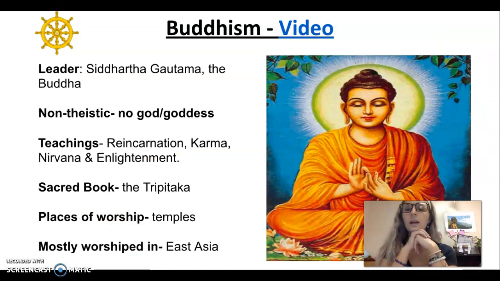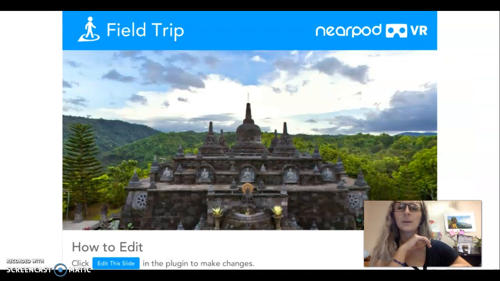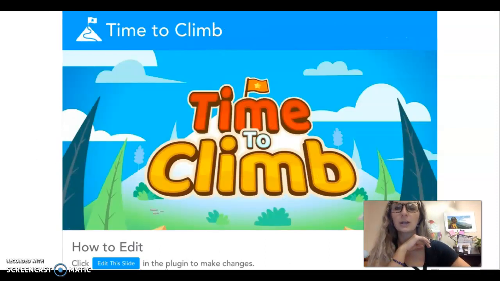Buddhism. Leader is Siddhartha Gautama or the Buddha. Non-theistic, so there's no god or goddess. Teachings, reincarnation, karma, nirvana, and enlightenment. Sacred book, the Tripitaka? I don't think I said that right. Places of worship, temples, mostly worshipped in East Asia. Tripitaka. Yeah, I'm not sure about that one. We should definitely learn it, though, after this.